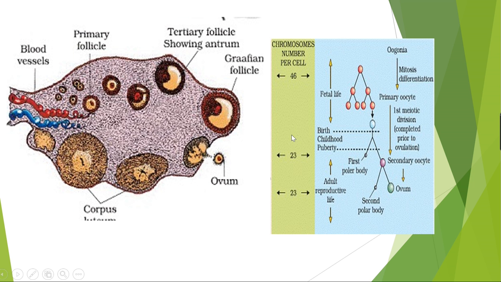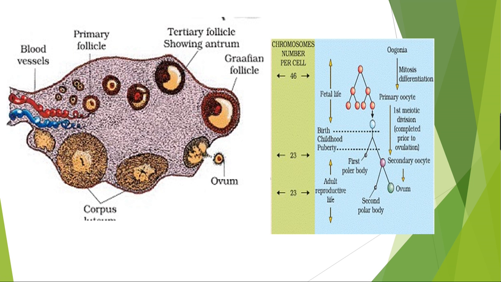Here you can see the systematic representation of the process of oogenesis. Chromosome number per cell is 46, and then here is 23, and 23 pairs of chromosomes are present. Okay, so what happened here? The oogonia undergo mitosis and differentiation to form the primary oocyte. After the formation of the primary oocyte, what happened? Then the first meiotic division is completed.